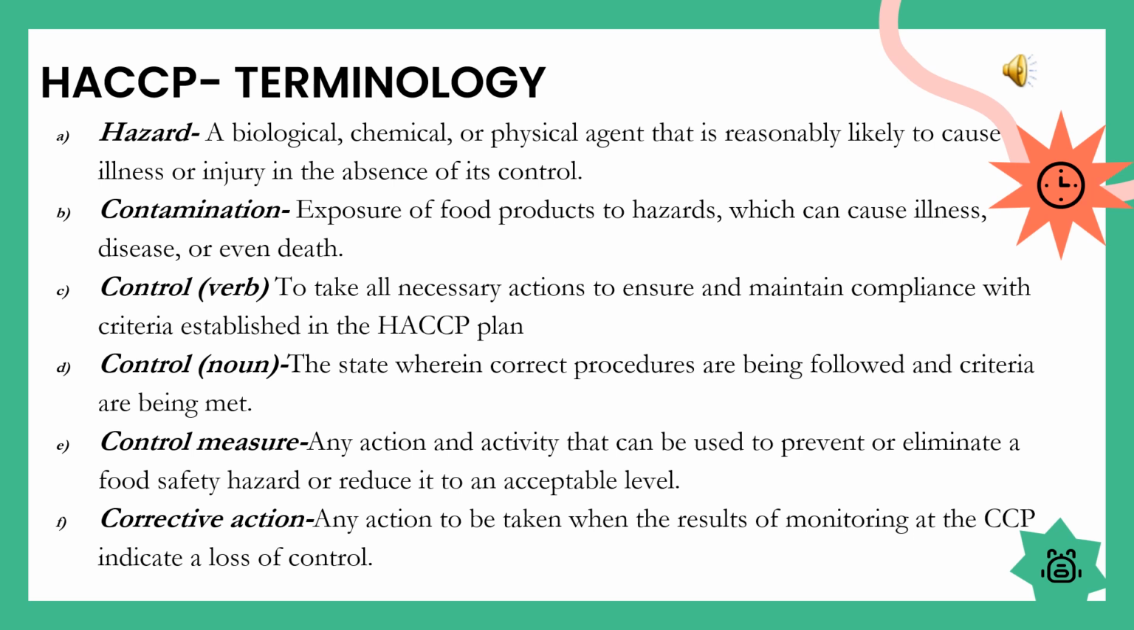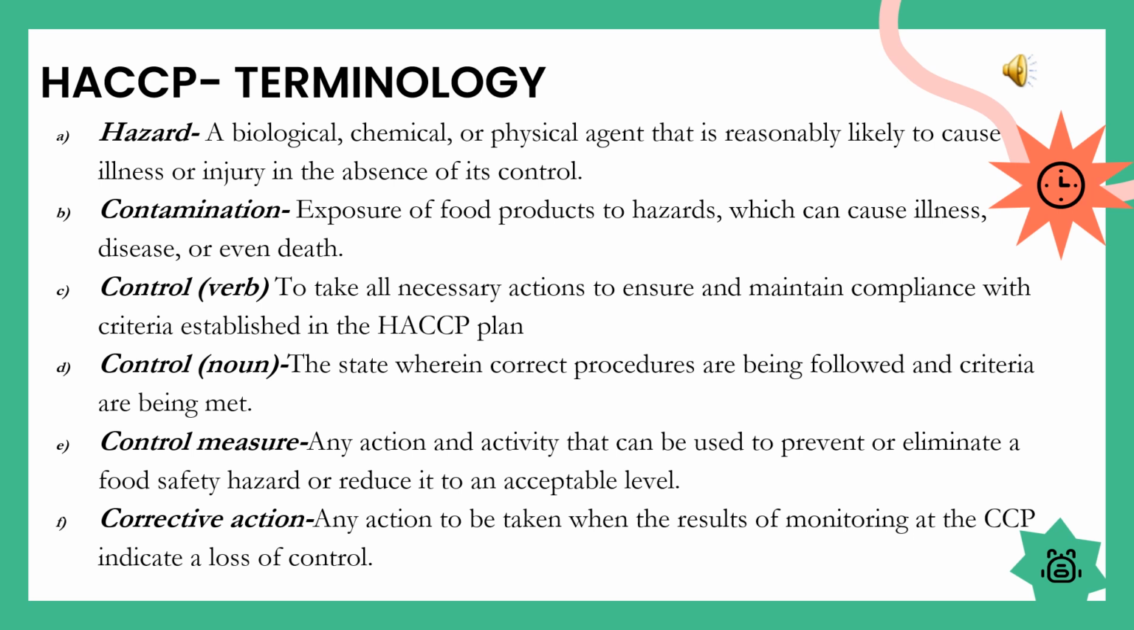Third is control. Control can have two different meanings based on its usage. If it is used as a verb, it refers to taking all the necessary action to ensure and maintain compliance with the criteria established in the HACCP plan. And if it is used as a noun, it refers to the state wherein correct procedures are being followed and criteria is being met. Now comes the control measure. Control measure refers to any action and activity that can be used to prevent or eliminate food safety hazard or reduce it to an acceptable level.